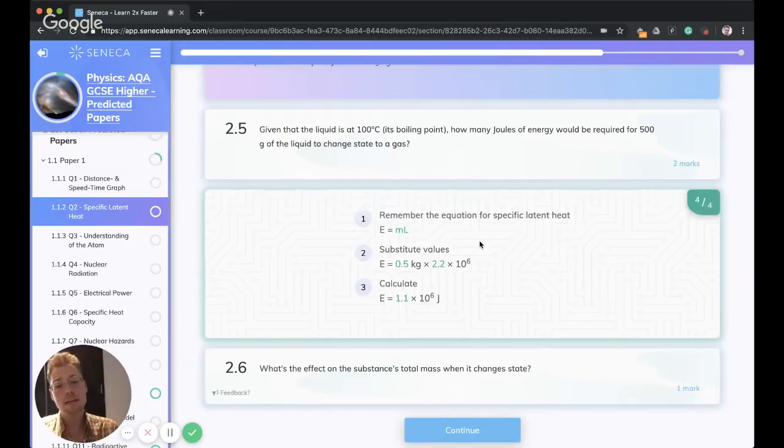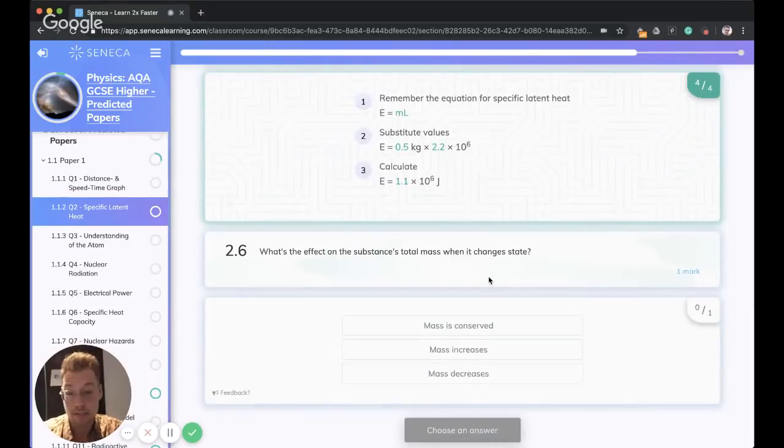Okay, what's the effect on the substance's total mass when it changes state? So I would say, as a general rule of thumb with these kinds of questions, always stick with laws of conservation. So mass is always conserved and energy is always conserved. So if you're in an exam and you're a bit stuck and it's what's going to happen to the energy?